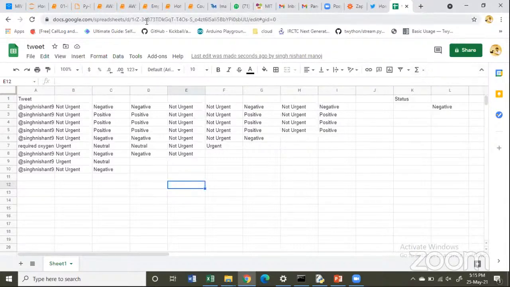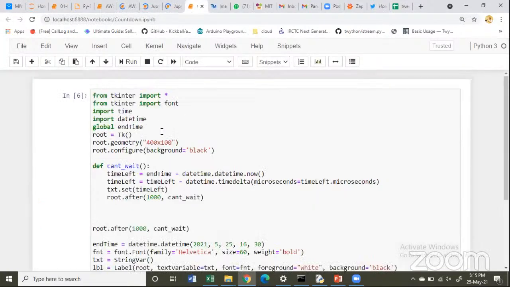Now next thing, consider a situation. Next thing, using machine learning, let's consider what exactly we'll be learning over here.